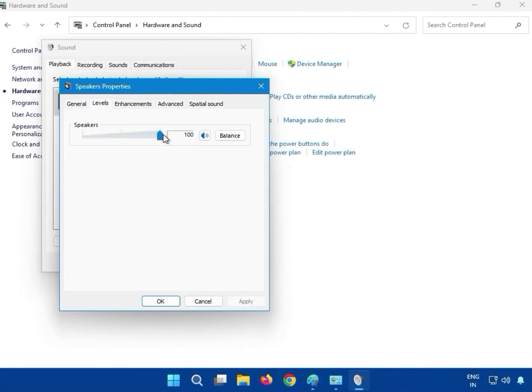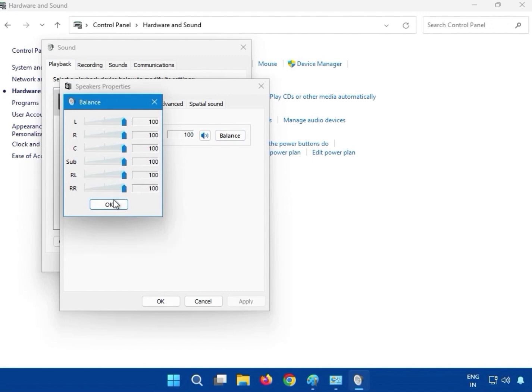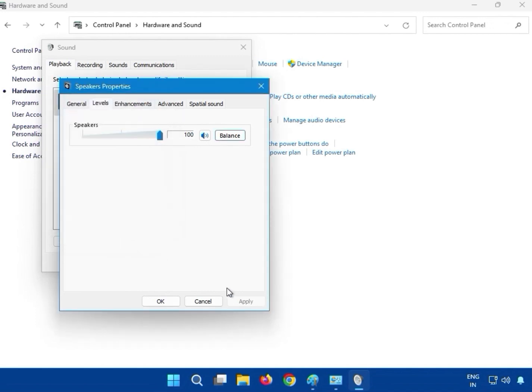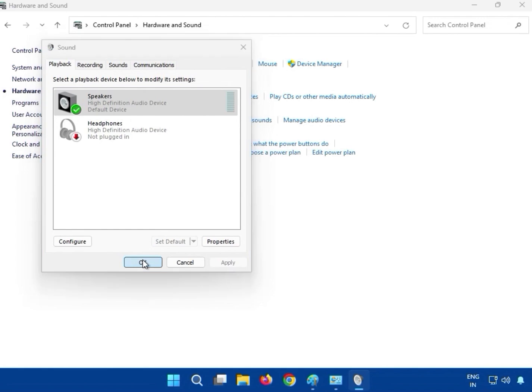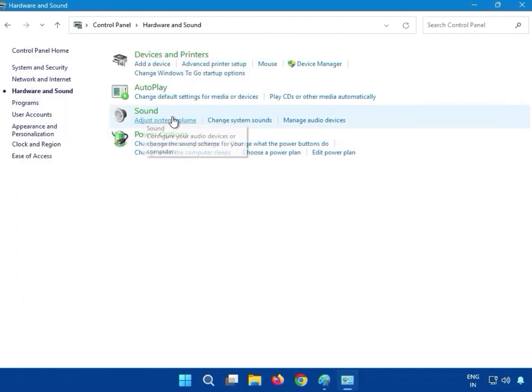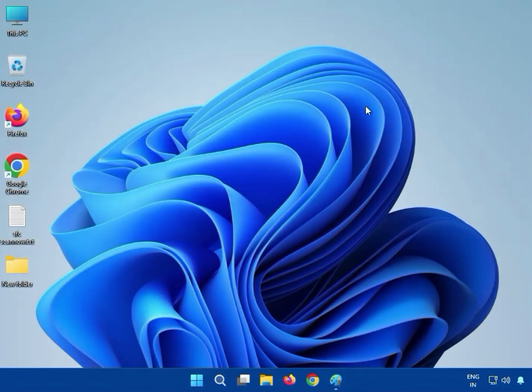So guys, select the level 100%. Okay, and you can see here balance on 100%. Okay, and then OK, and then OK, and then close it. Then guys, next, update and reinstall the audio driver.